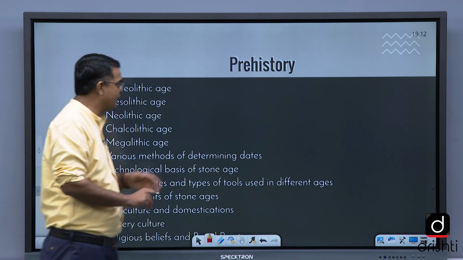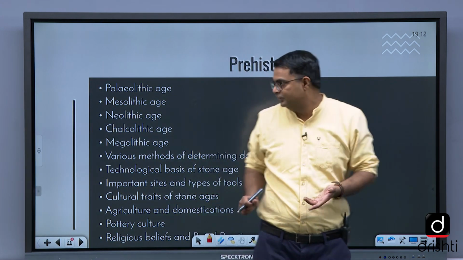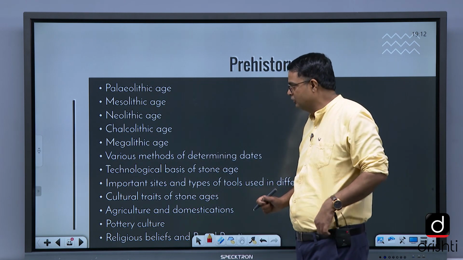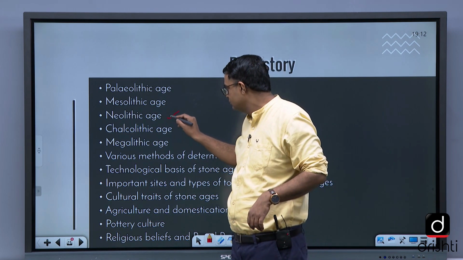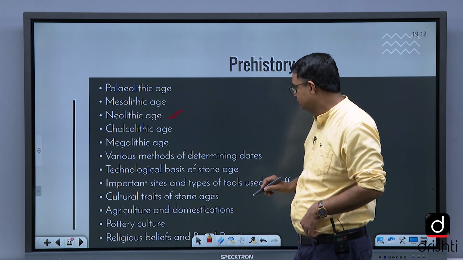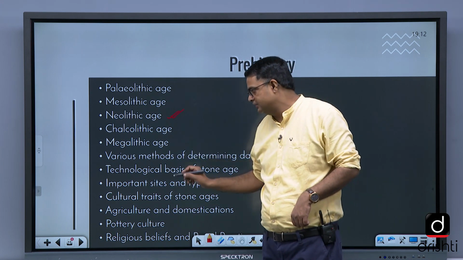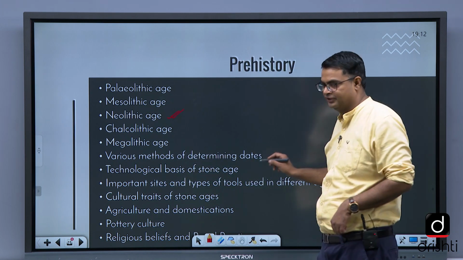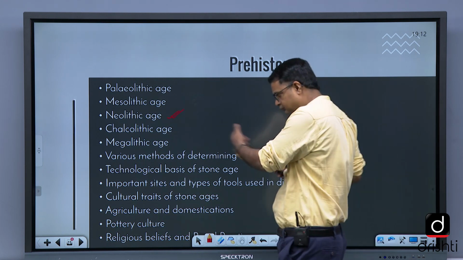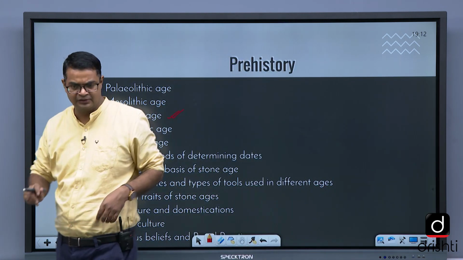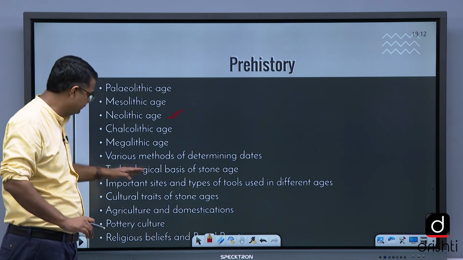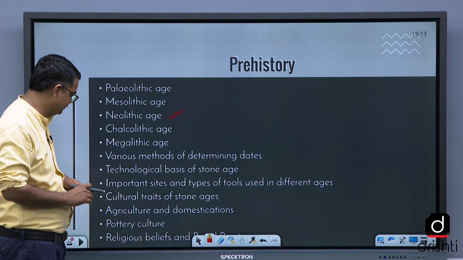Prehistory. As I already discussed with you, the Paleolithic, the Mesolithic, the Neolithic, you have to focus on here. Then Chalcolithic, Megalithic, various methods of determining dates like carbon 14 and fossils, and the technological basis of the Stone Age.